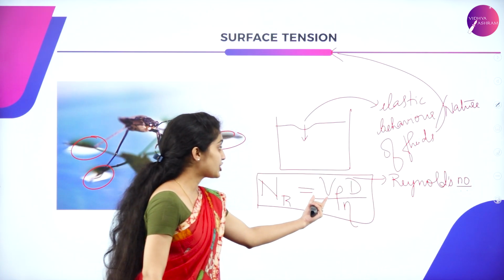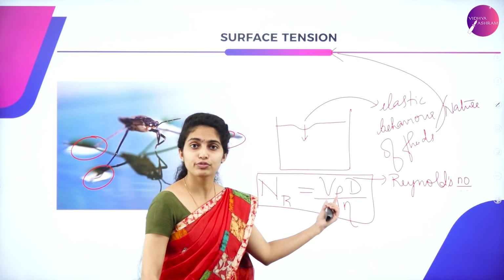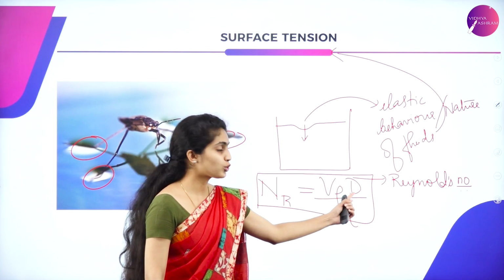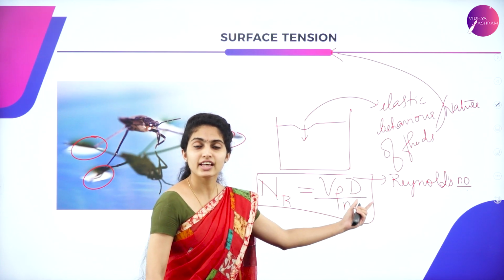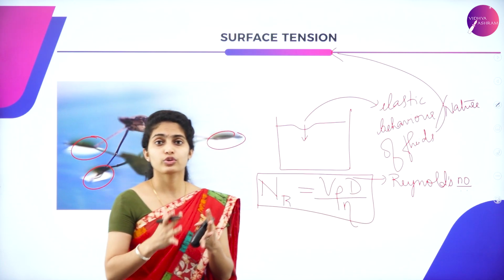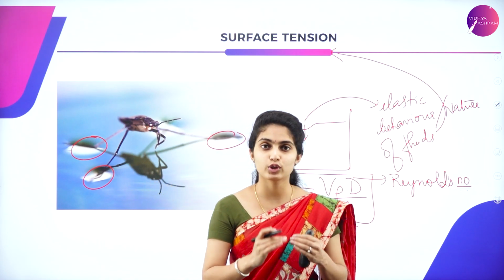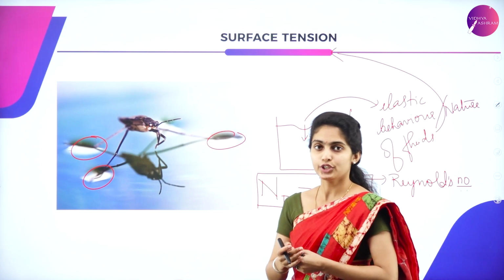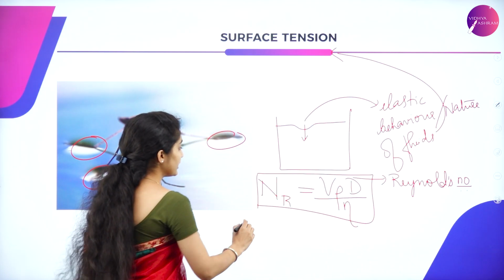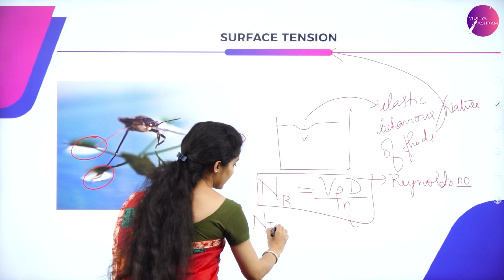Here we check the velocity of the fluid which is passing through a pipe or a tube of certain diameter. By having that, we will get to know what sort of flow it is, whether the fluid is having streamline flow or turbulent flow. That is decided by these conditions.